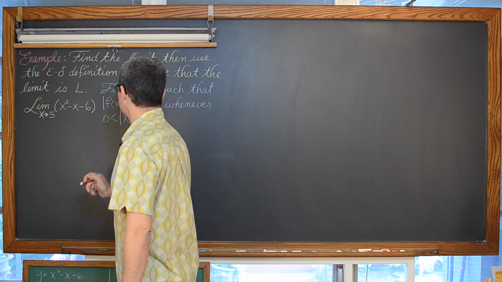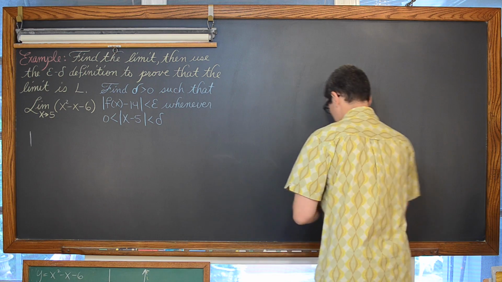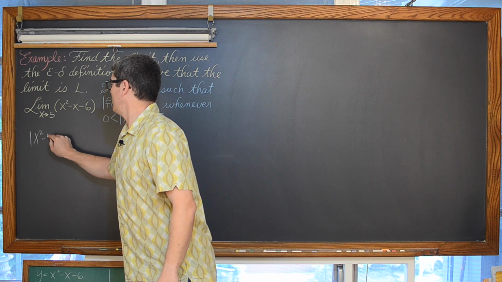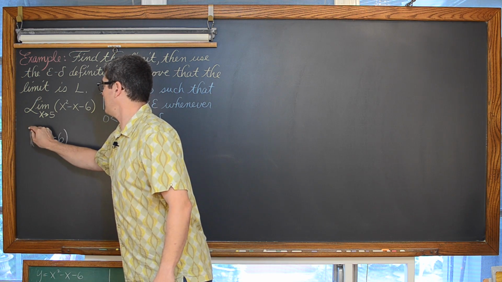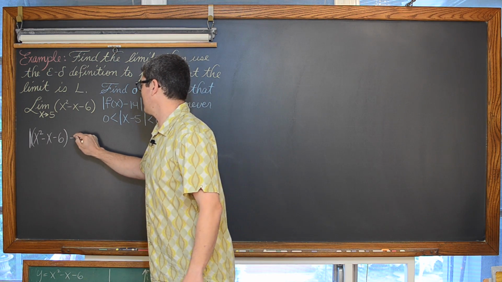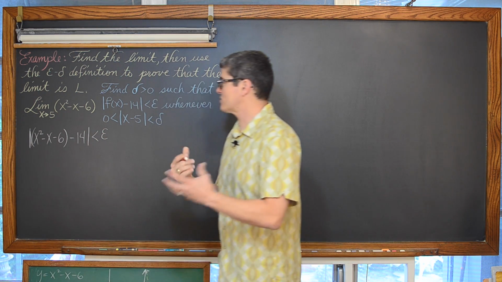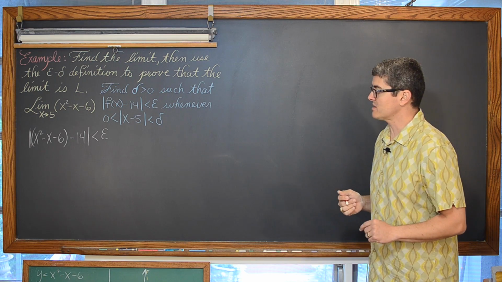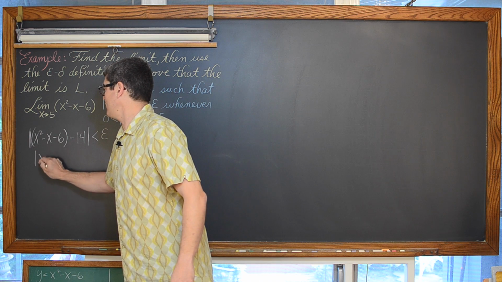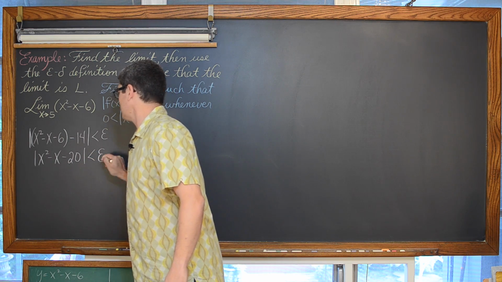So we have the absolute value of, oops, dropped this chalk earlier, now it's all busted up. The absolute value, our function is x squared minus x minus 6, so there is our f of x, minus the limit that we found to be 14. That probably should have been L there originally. And then fill it in. That is going to be initially in our scratch work assumed to be less than epsilon. We're really trying to prove that in the end. Combining like terms, we have the absolute value of x squared minus x minus 20 is less than epsilon.